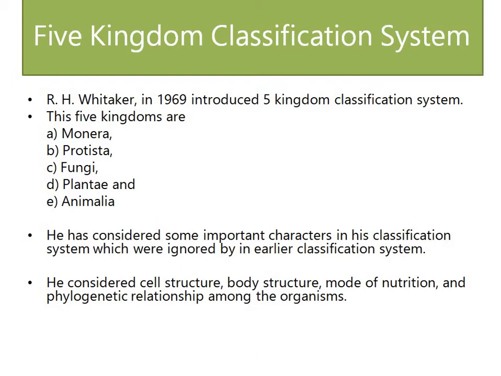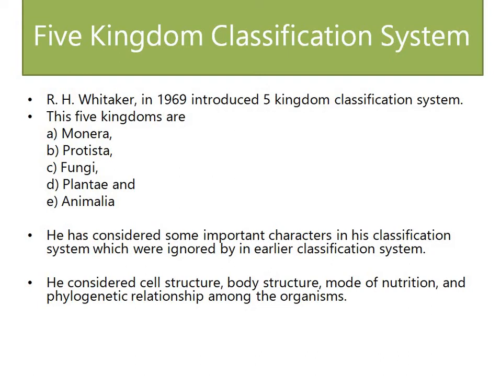The first kingdom is Monera. The second is Protista, the third is Fungi, the fourth is Planta, and the fifth is Animalia. The kingdom Monera is the simplest kingdom, having only unicellular prokaryotic organisms, meaning organisms having only one cell without a nucleus, like bacteria and archaeobacteria. Such most primitive organisms are grouped under Monera.